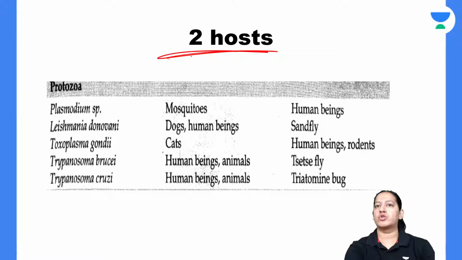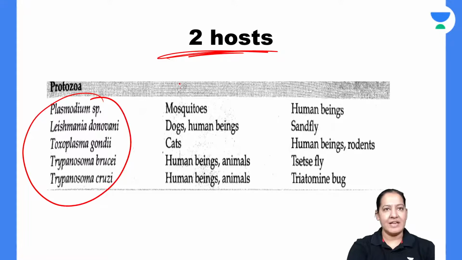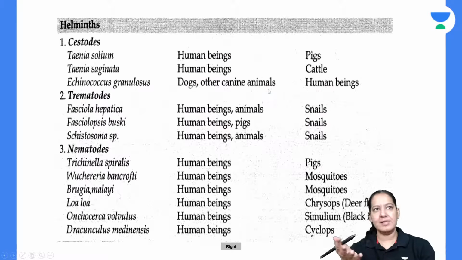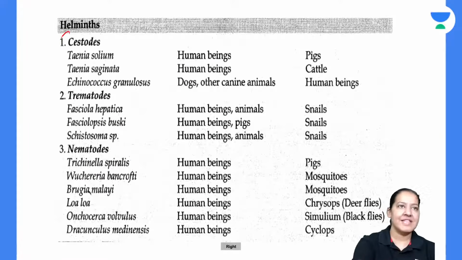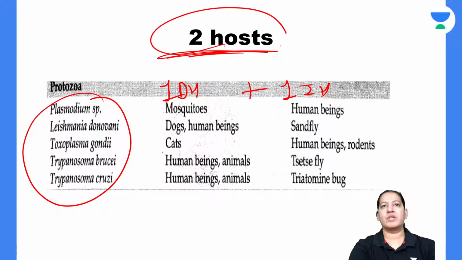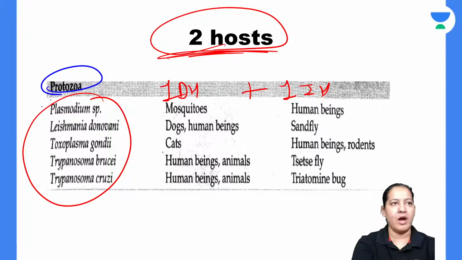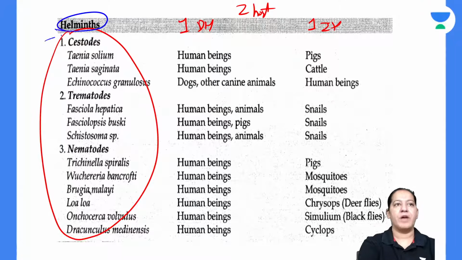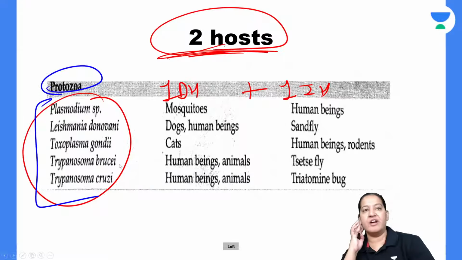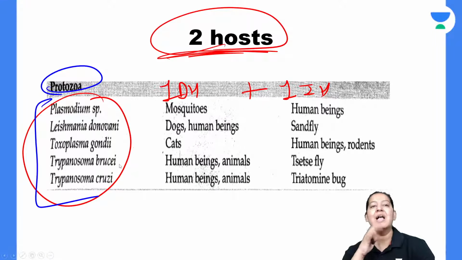So this is a list of two host वाली. All these are the parasites. This is the definitive host and this is the intermediate host. So one definitive, one intermediate, total two hosts, right? You can read the list, and this is the list from Protozoa and the same list from the Metazoa. The list is very big, very large. ये Protozoa में से हो गए. These all are from Protozoa and these all are from Metazoa. Metazoa में से भी cestodes, trematodes, nematodes. The list is extensive, difficult to learn, almost unable to learn, right? But at least read it before.